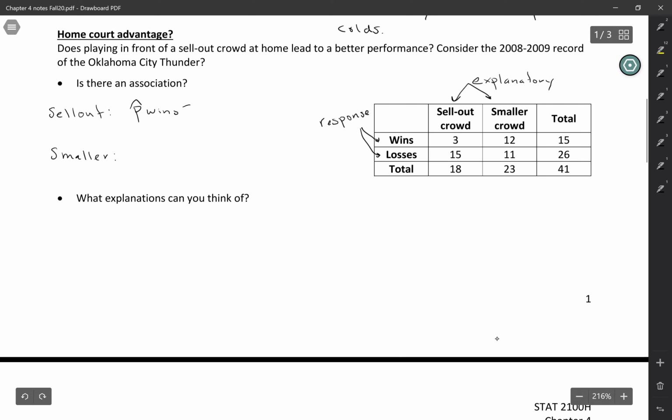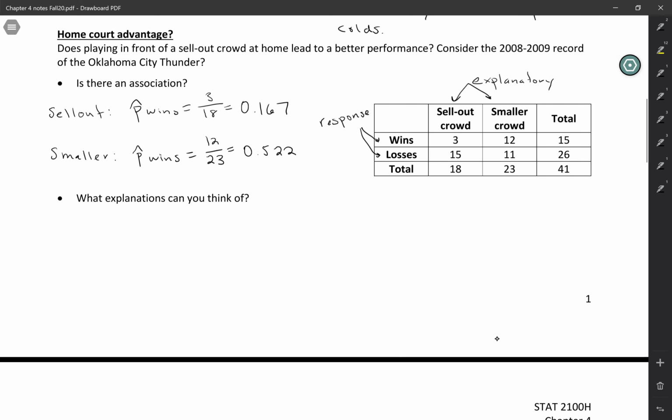So if we look at the sellout crowds and we want to look at the proportion of wins, we have for the sellout crowds 18 games total, and 3 of those were wins. So the proportion of wins was 0.167 or 1/6. For smaller crowds, if we look at the proportion of wins here, we had 23 games that weren't sellouts, so that's going to be our denominator. 12 of those were wins, and so we end up with 0.522.